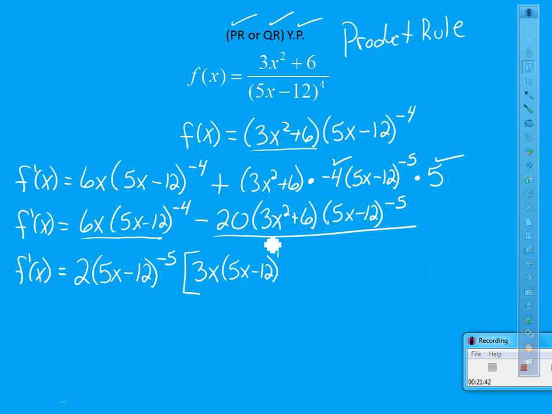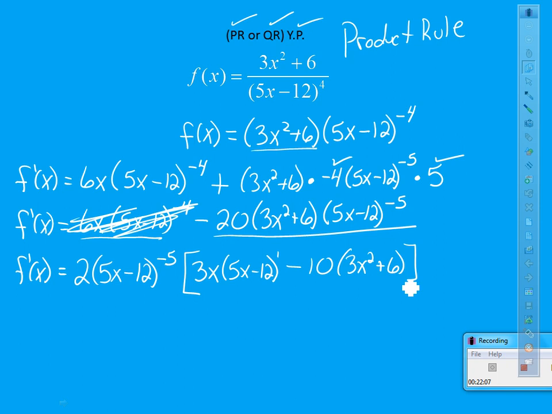Now pick on the second term, so don't look at the first term. 2 times something is negative 20. That something is negative 10. To go from 5x minus 12 to the negative 5 to the negative 5, don't need anything. But I still have this 3x squared plus 6. So there's that piece of it.